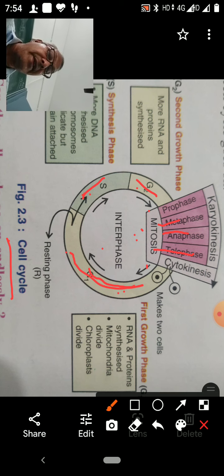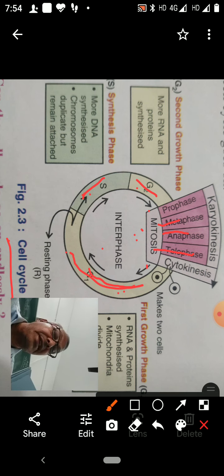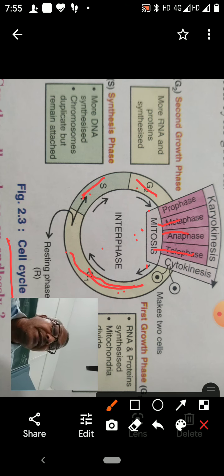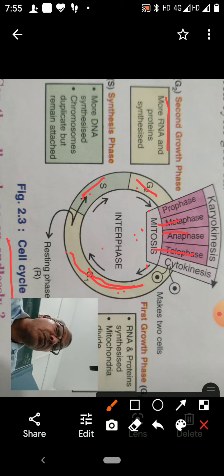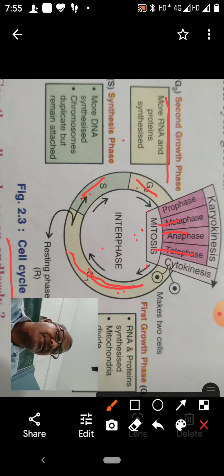In the second phase, that is the synthesis phase of interphase, DNA is synthesized. Chromosomes duplicate but remain attached at the centromere. In the second growth phase, more RNA and proteins are synthesized, which are essential for the division of the cell.